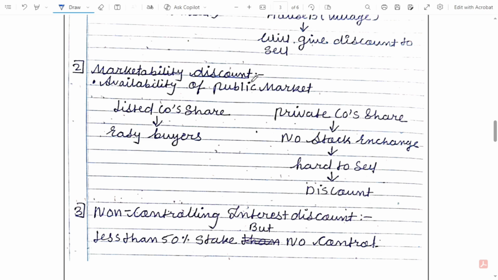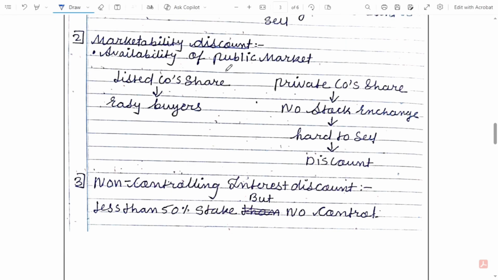Then there is a marketability discount. This discount is given on the basis of availability of a public market. Suppose there is a listed company's share and a private company's share. To sell the private company's share, I have to give a discount. In this case also, I cannot sell it at the same price at which I'm selling the listed company's share. Otherwise no one will buy my shares. So this kind of discount is known as marketability discount.